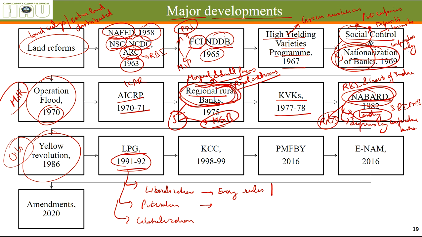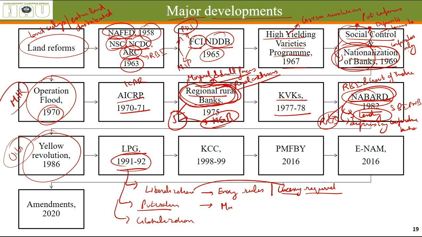If you wanted to open a factory, there was a lot of licensing required. Many types of licensing were required for you to open a factory or start a business. So this was done away with.